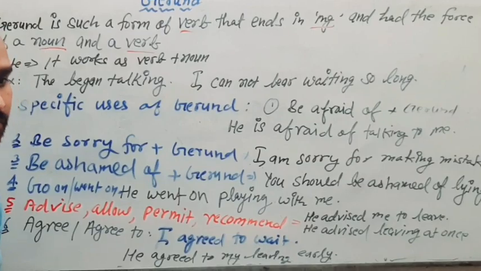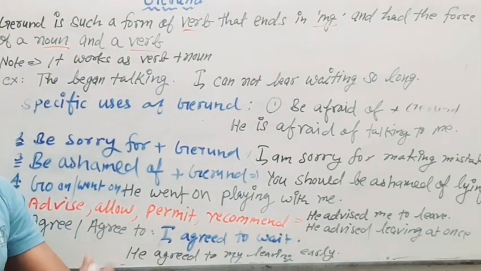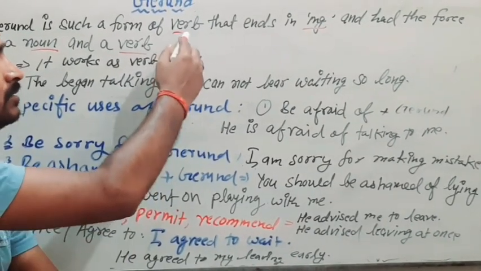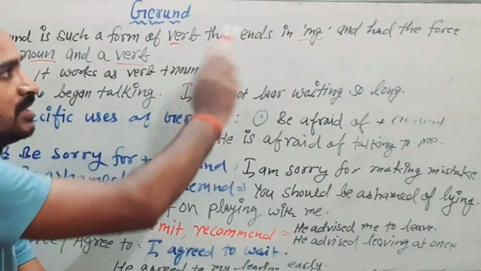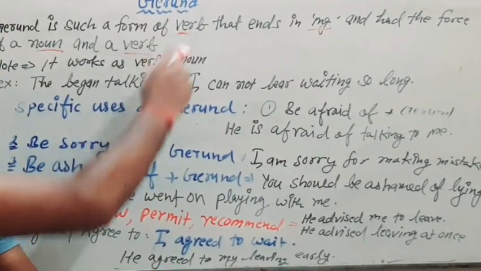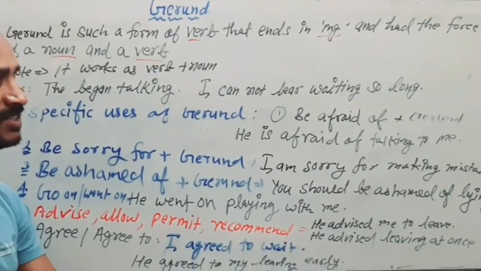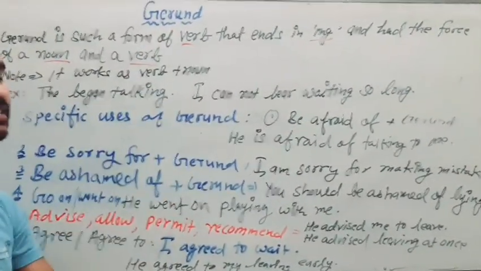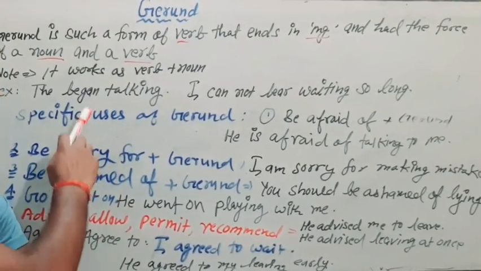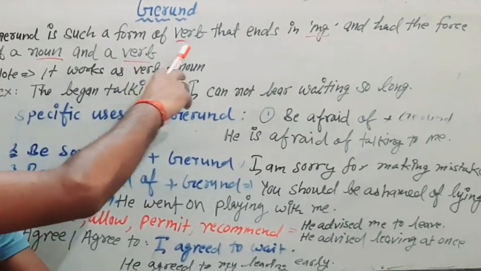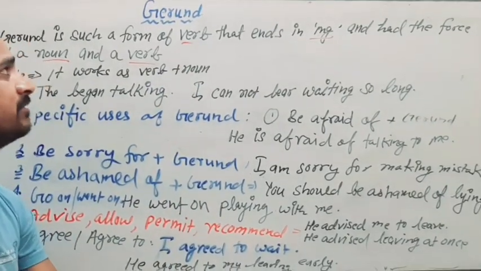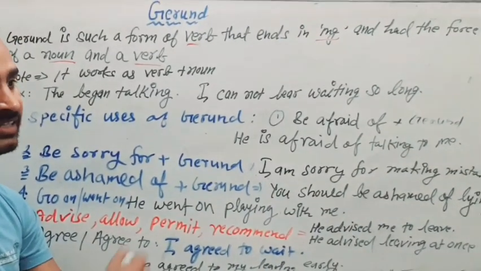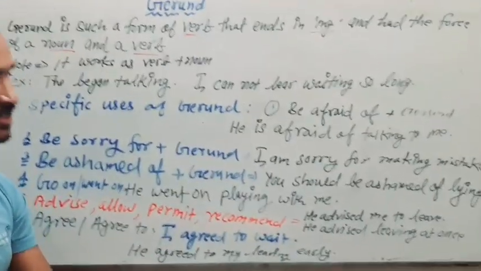In my previous video, when I taught you all about participle, I told you that present participle also has verb plus ing. So what is the difference between gerund and present participle? Present participle is basically used as an adjective, but we use gerund as a noun. Okay, so whenever there is an ing form of the verb working as a noun, it will be gerund, but whenever there is an ing form of the verb working as an adjective, it will be present participle.